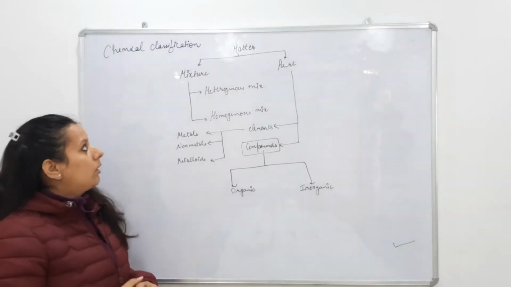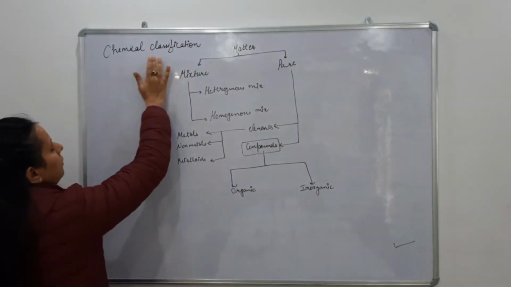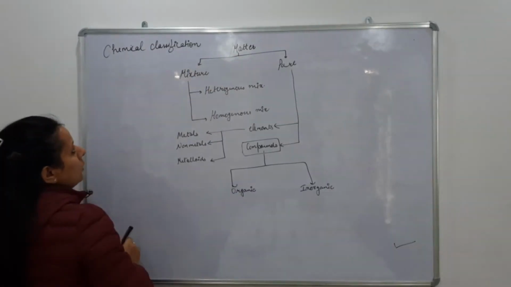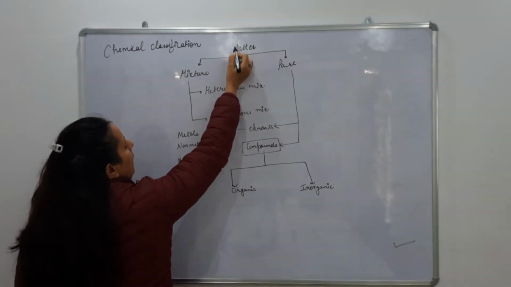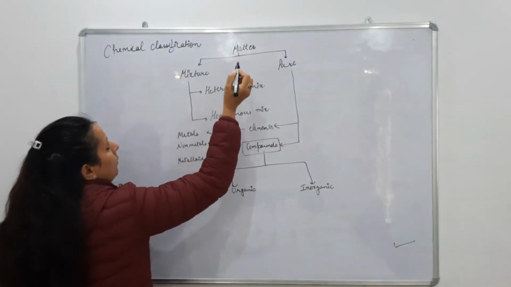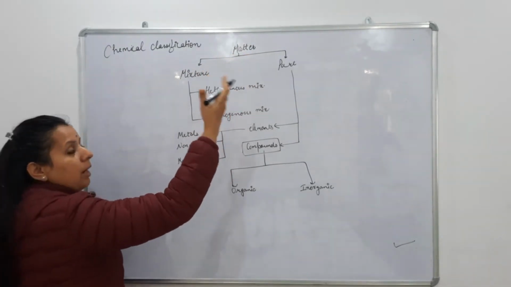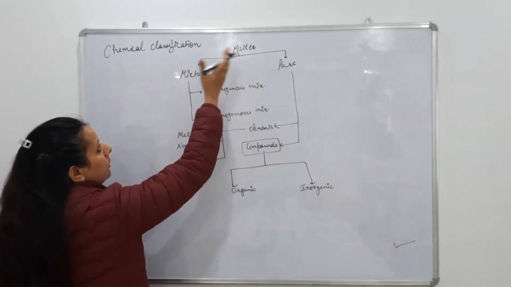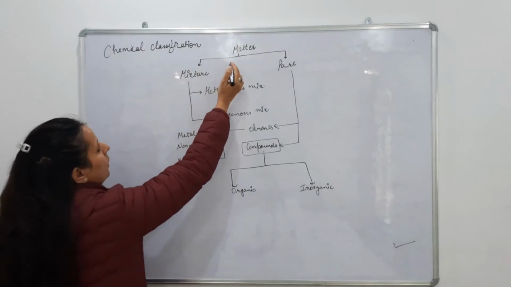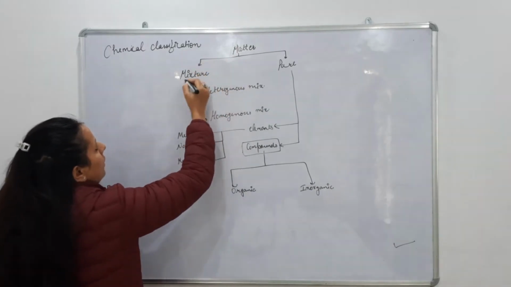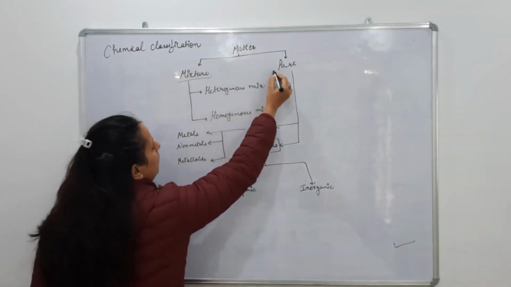So next our topic is chemical classification of matter. We have studied that whatever occupies space and has some volume is a matter, and it has some mass also. We already discussed it in previous videos. So next is chemical classification. Matter is further divided into mixture and pure.